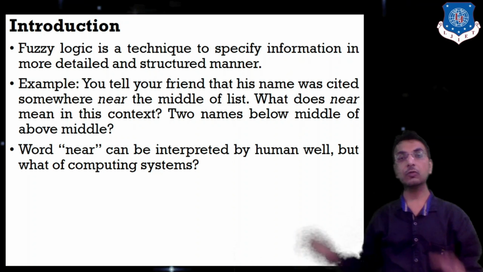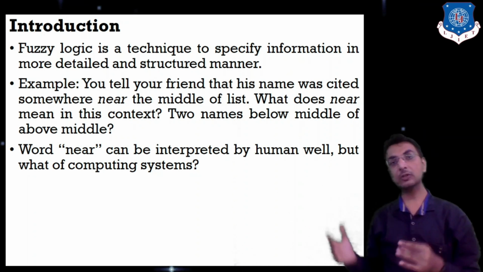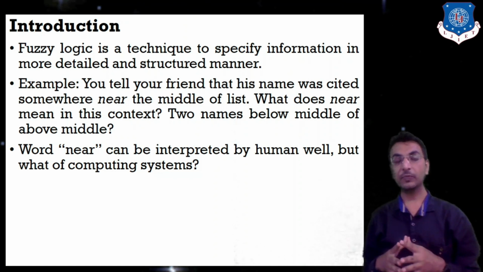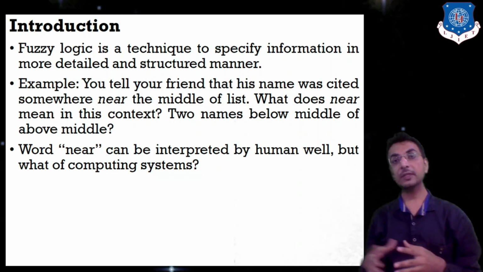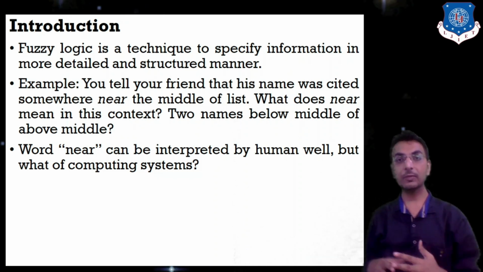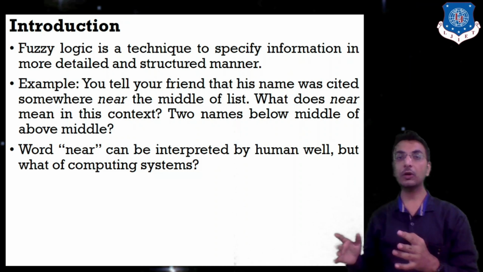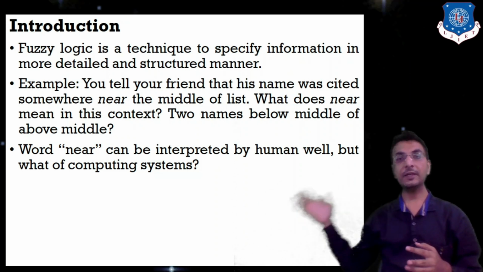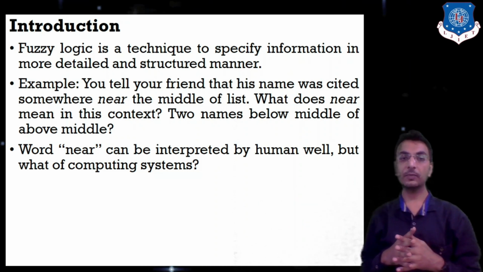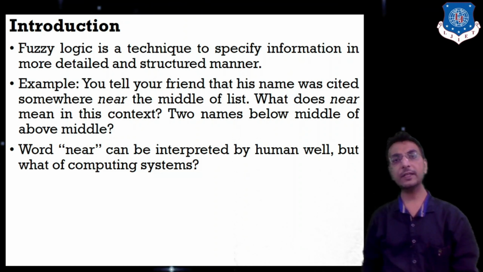The word near can be interpreted well by a human. A human can also find the name very well. How? Because he can go 5 names above or below, 6 names above or below. But the terminology near is not well defined in the case of a machine. That is why the word near is not well defined for a machine.